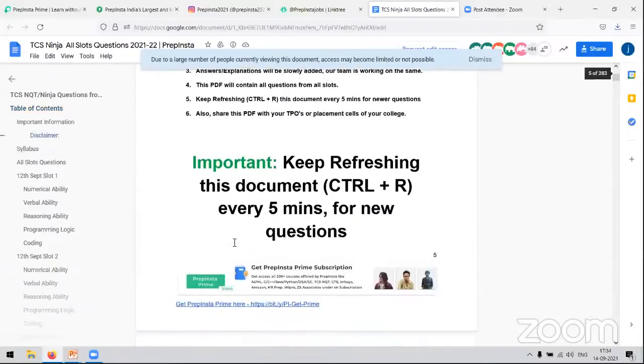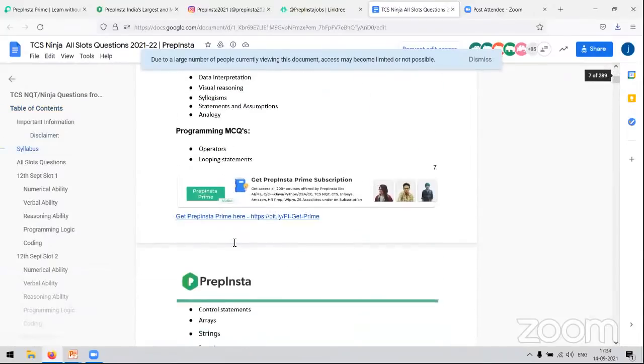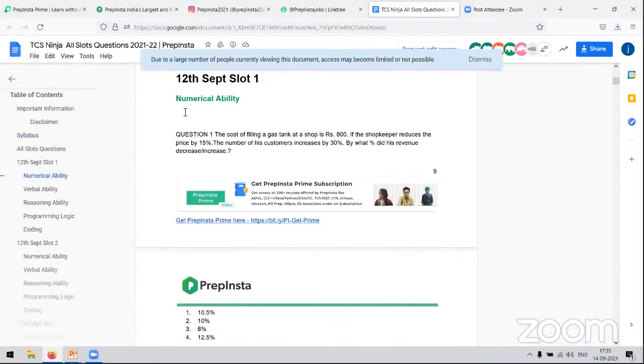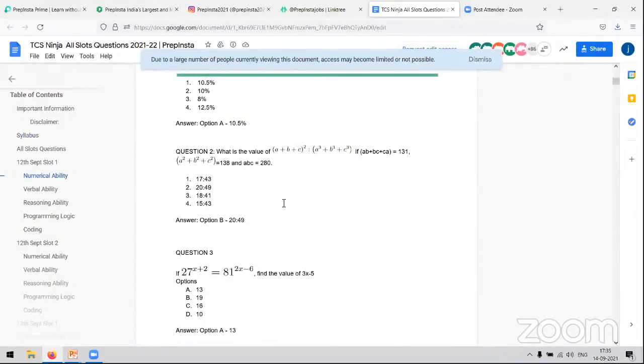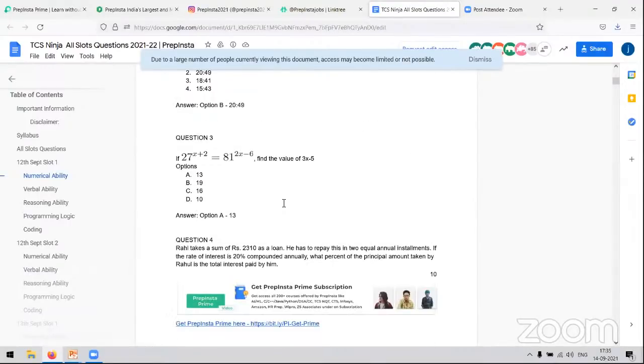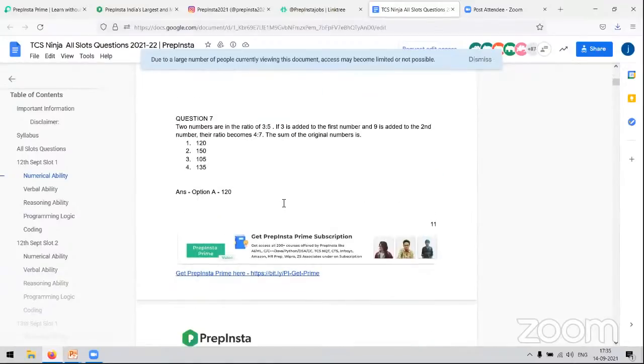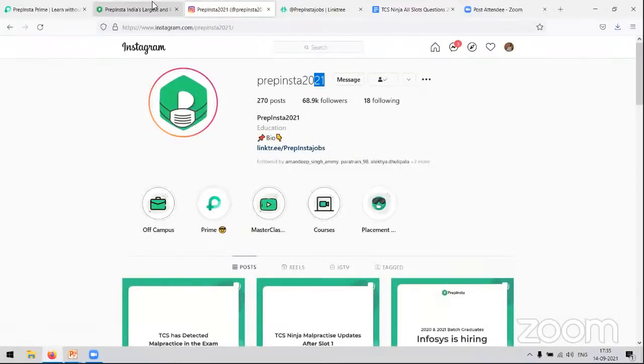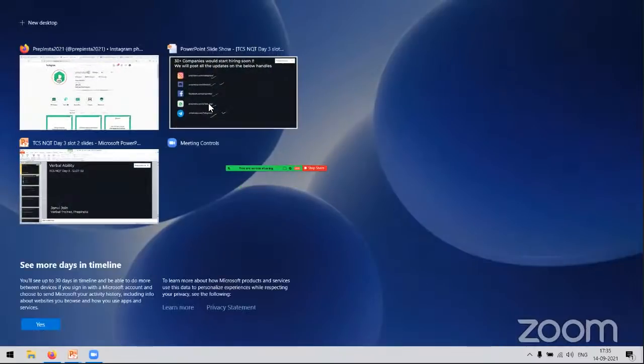Now you can go further down this page and you can see topic-wise and section-wise segregation as well. So you have numerical ability, verbal ability, logical reasoning, and programming logic and coding here as well. Those who have exams tomorrow or later this week can come over here and practice questions, because you are going to get similar types of questions for your slot as well. So let's get ahead with the questions now.